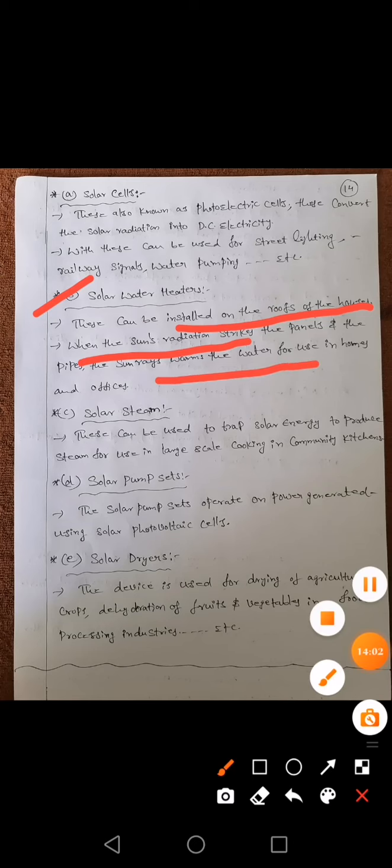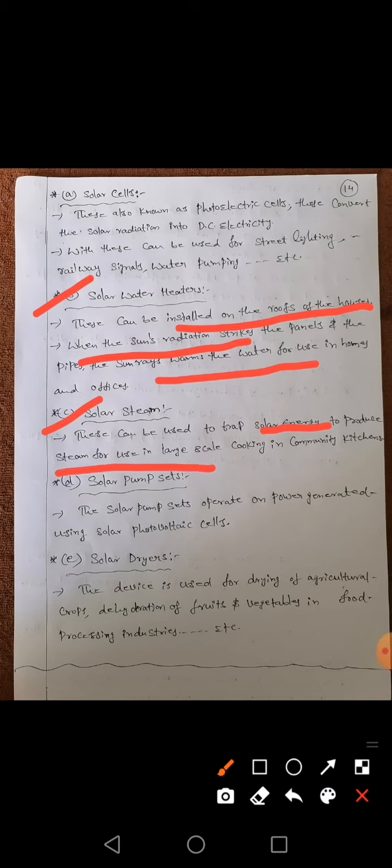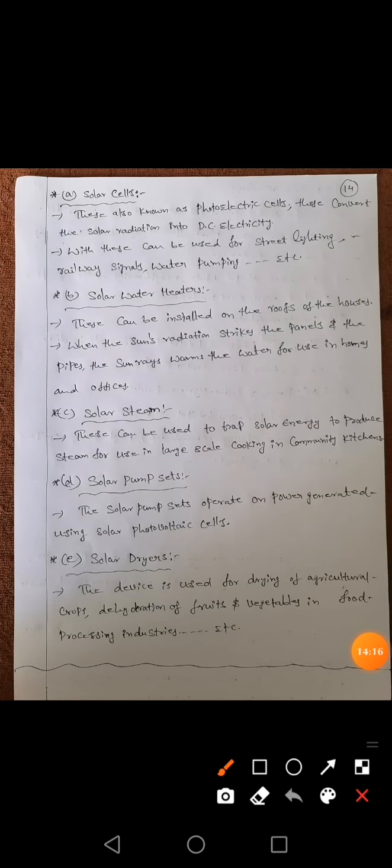And the next one is the solar steam. As already explained, with the help of solar energy, steam is produced for large scale cooking for community kitchens. And next one is solar pump sets. The solar pump sets operate based on the power generated by using solar photovoltaic cells. And next one is the solar dryers. These solar dryers are also useful for agricultural crops as well as the dehydration of fruits and vegetables and in fruit processing industries. So for solar energy, you can explain in your own words, or you can write these 5 different ways.